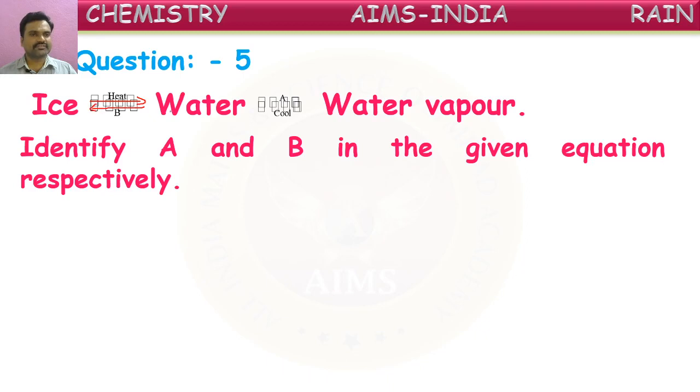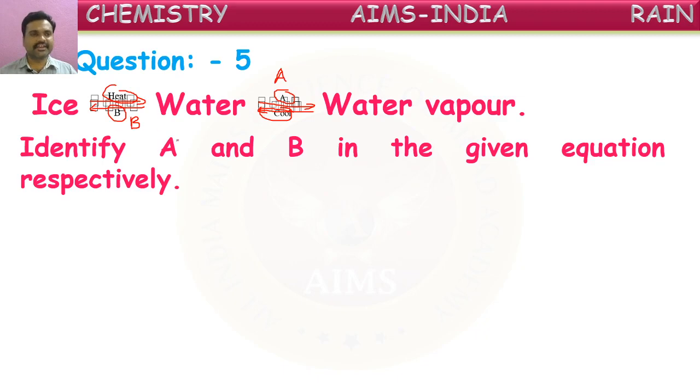Actually, A should be like this. Here ice on heating converts to water, and water on doing something here converts into water vapor. It is shown here as A. I think it is not clear to you. It is A. And water vapor on cooling converts into water. Water on doing something is mentioned as B. On doing B here, water converts into ice form.